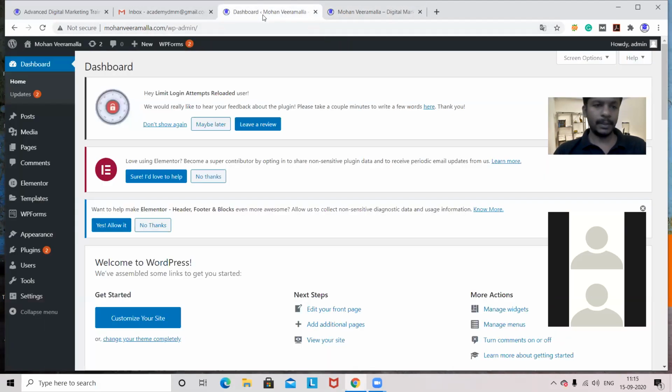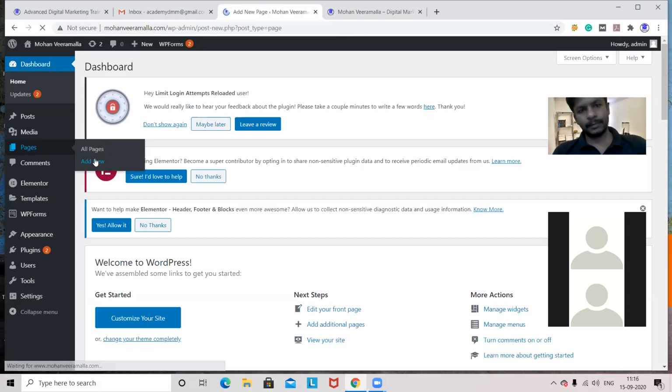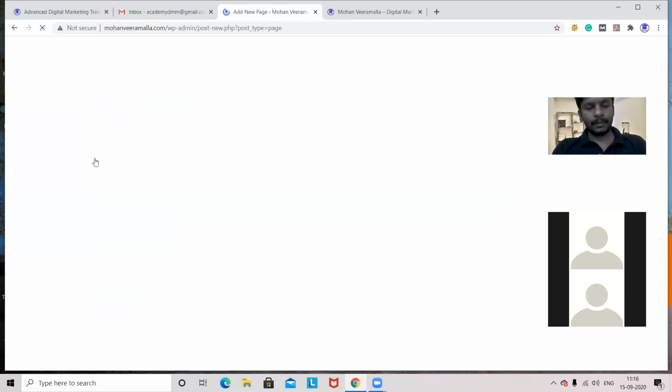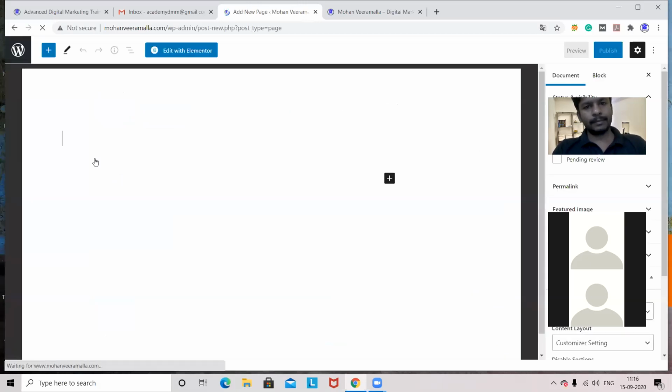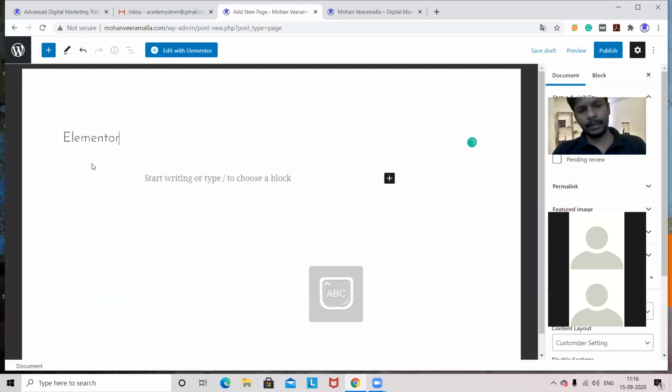So for that purpose, I'll create a page now. In that page, I'll use Elementor and I'll use some plugins to create that page. Add new. Elementor sample. So this page I'm creating.